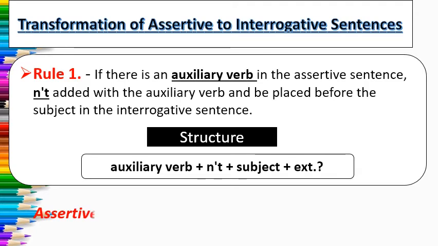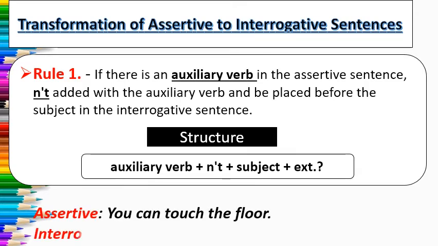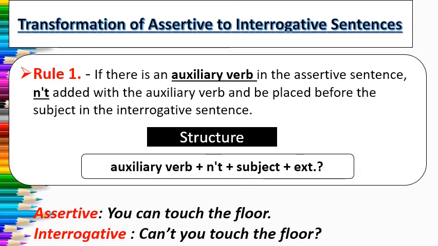So let us see an example to clarify it. You can touch the floor. When we convert it into an interrogative sentence, the sentence will be: Can't you touch the floor? At last, a question mark. So if your assertive sentence is in positive sense, then you have to change it into negative in the interrogative sentence. If your assertive sentence is in negative sense, then you have to change it into positive sense in the interrogative sentence.